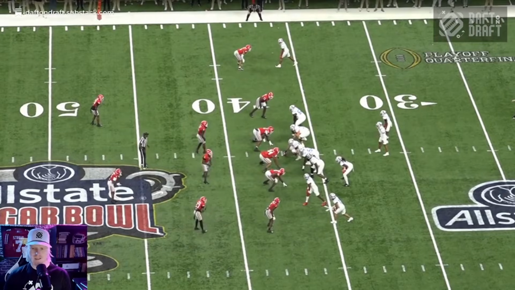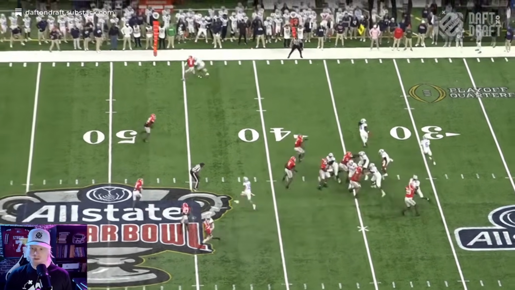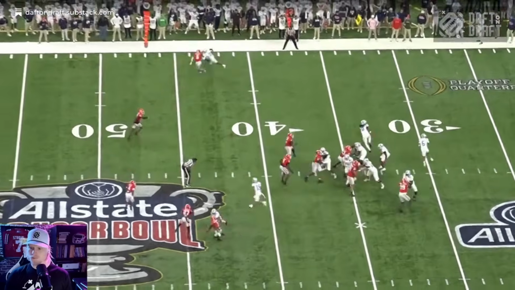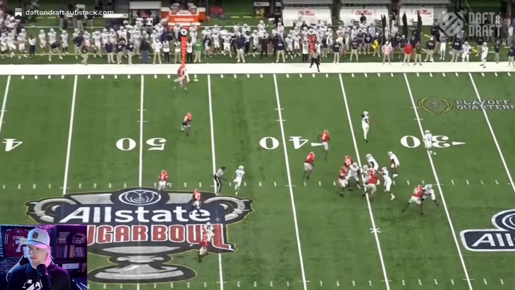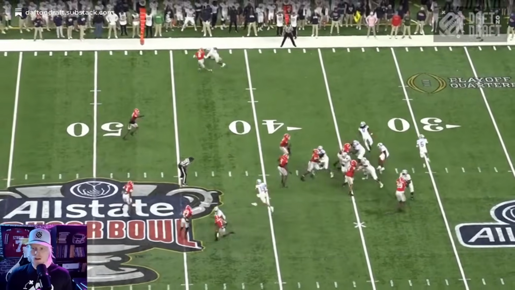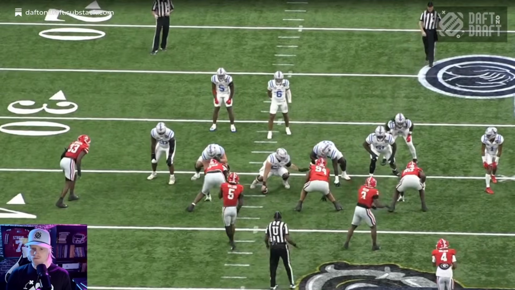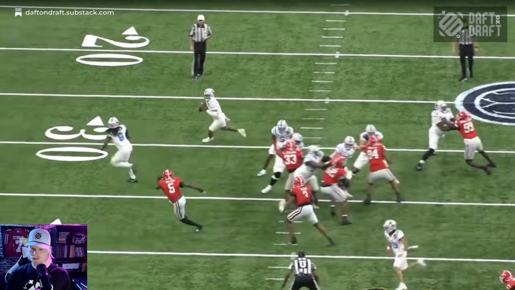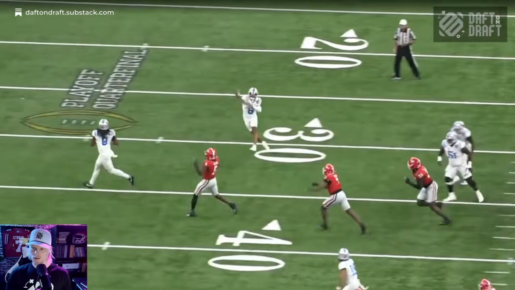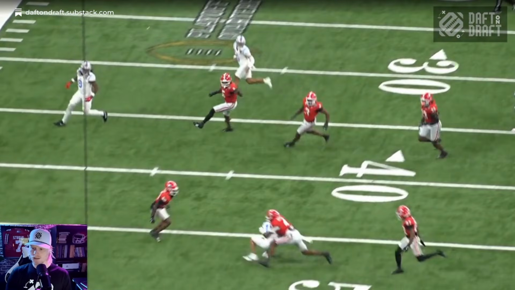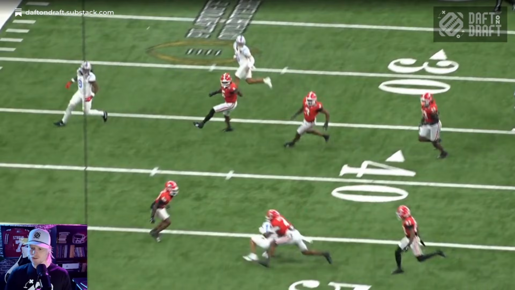Incomplete here. 2nd and 10. Boot back across the body. We'll watch the other angle here to see the placement on this. Looks like it's down on that back hip, which is going to be off target if that is the case. 32 to the 47. So we're looking at 15 yards here. Yeah, that's too far inside. Down on that inside shoulder, inside hip. It's a tough play to make. So is that outside the numbers, on the numbers, outside the numbers? Okay.